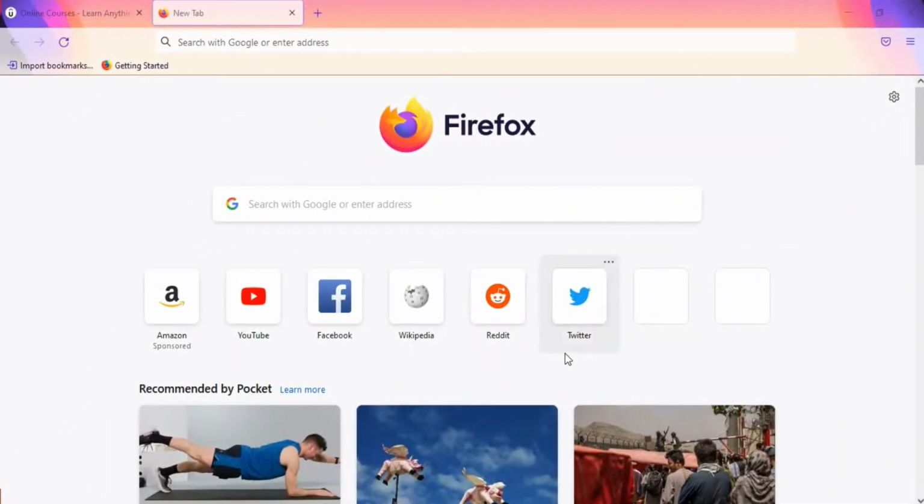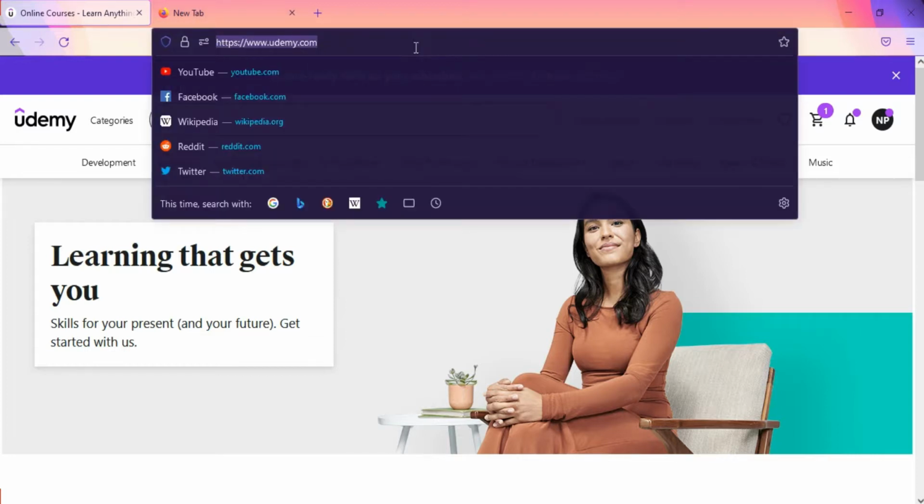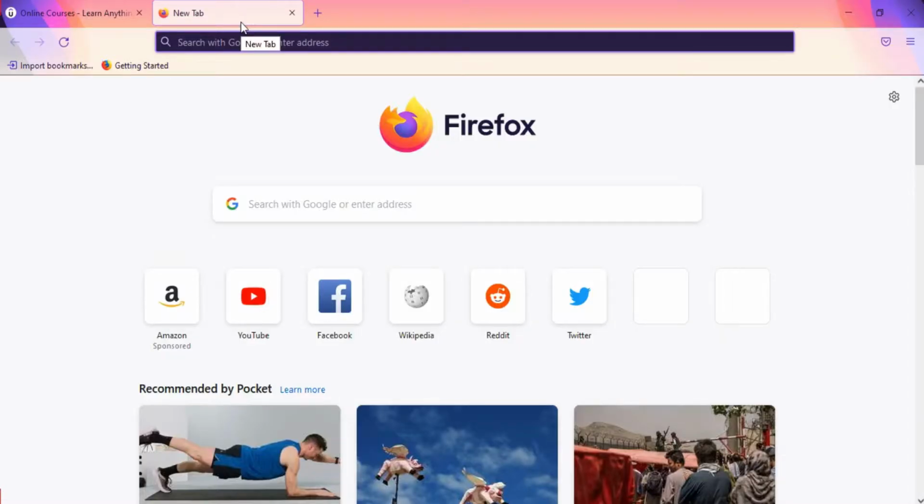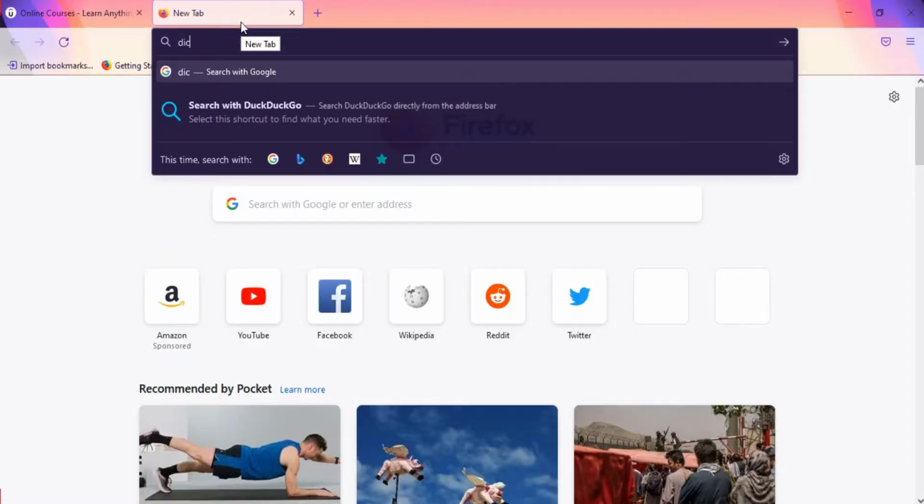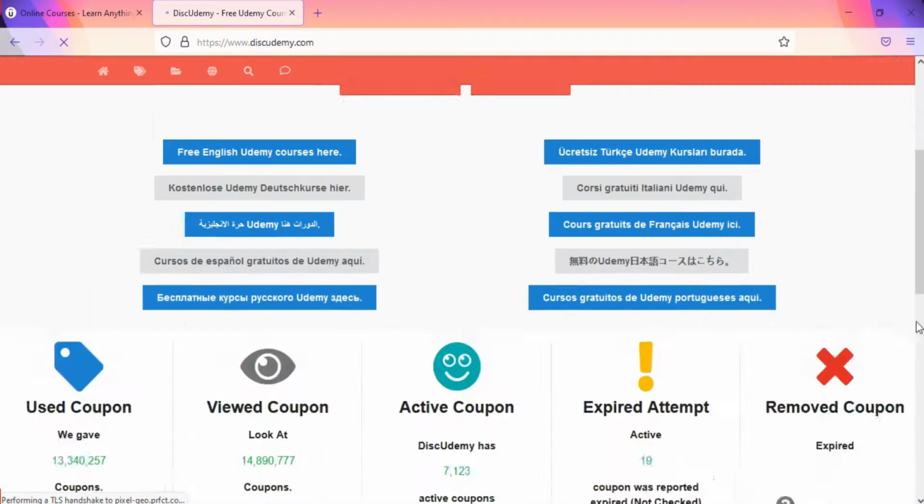So now we are on our computer screen. Let's go to udemy.com. First of all, you have to go to udemy.com, where you have to create an account. If you have already created an account, then log in to that account. Okay, then go to discudemy.com. Just type discudemy.com on Google. You can see such a dashboard on discudemy.com.